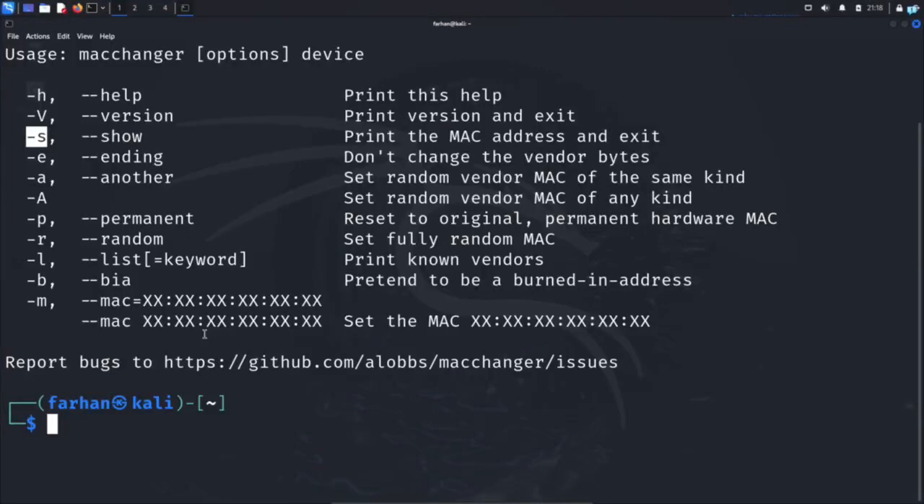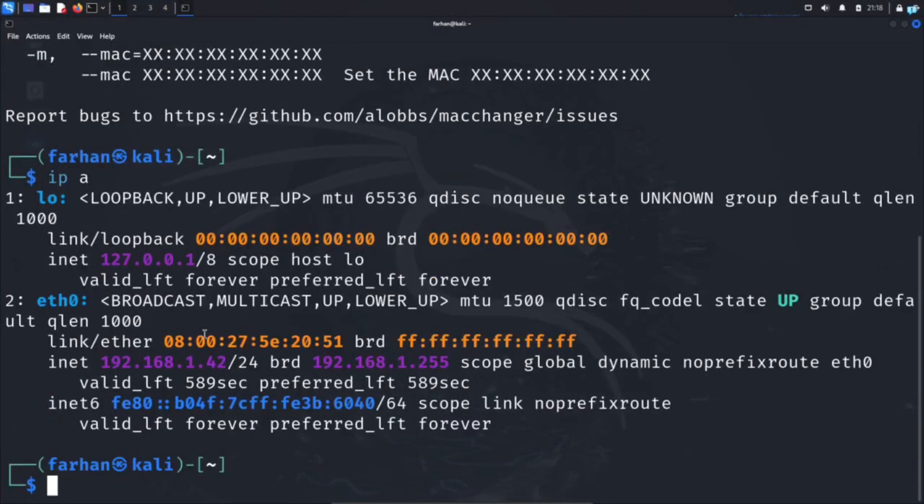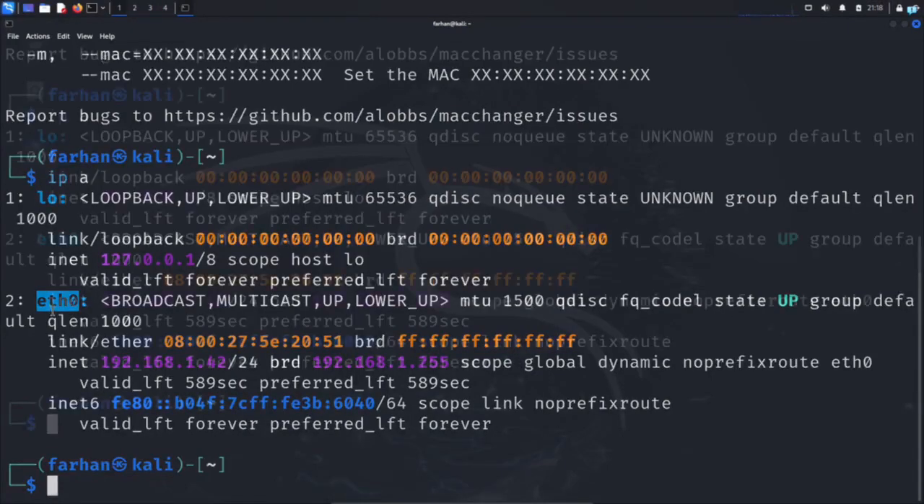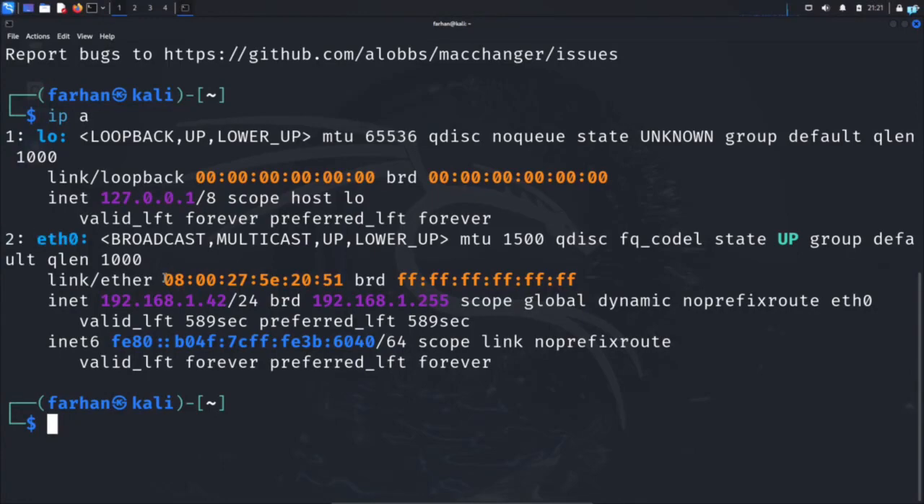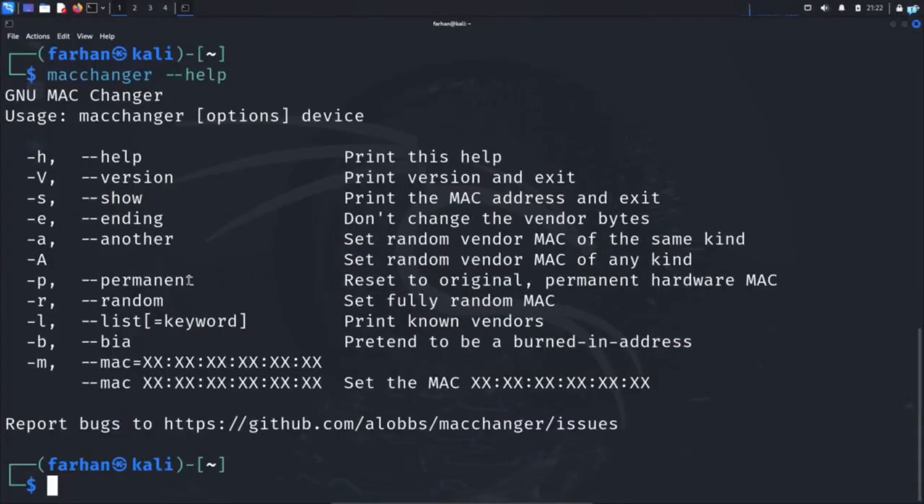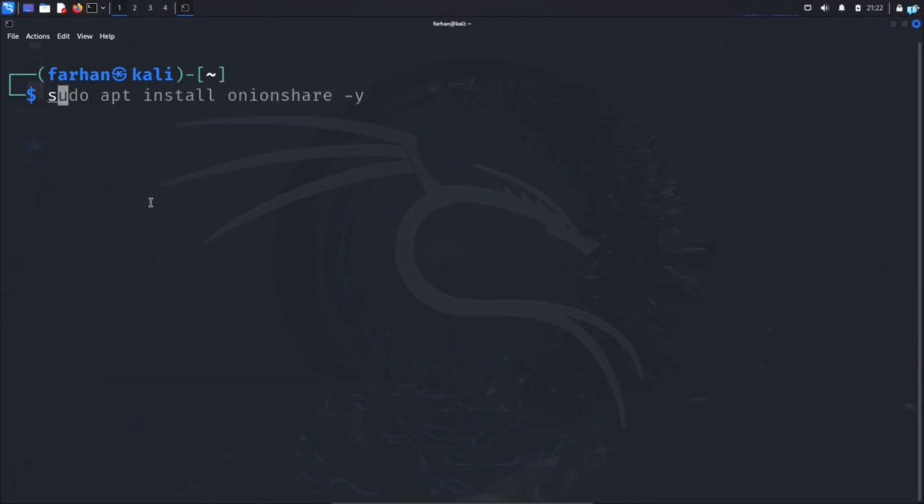Before that, we need to know the name of our interface. If I give the command ip a and press enter, I can see the name of my interface is eth0. If you're using a wireless interface, for you it will be wlan0. So under the interface that you're using, you will get the MAC address. Copy the name of your interface, and to print it out I would type the command sudo macchanger -s followed by the name of my interface and press enter.